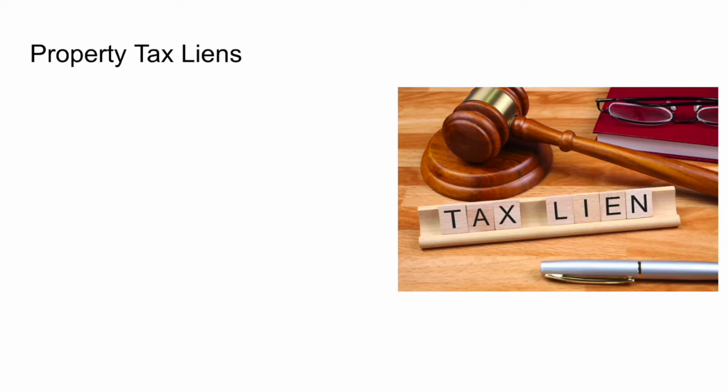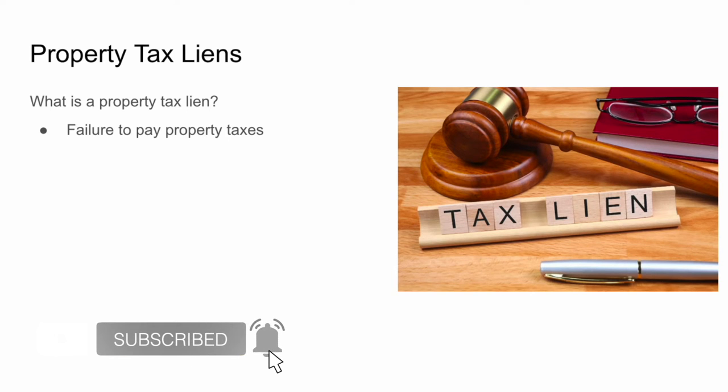You may be thinking, what is a property tax lien? A tax lien is a claim the government makes on a property when the owner fails to pay the property taxes. So for example, when a landlord or a homeowner fails to pay the taxes on their property, the city or county in which the property is located has the authority to place a lien on the property. When there's a lien that's unpaid, the property cannot be sold or refinanced until the lien is removed.